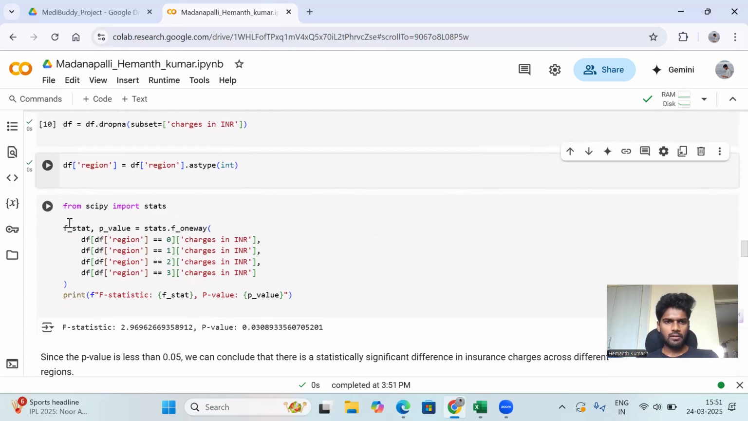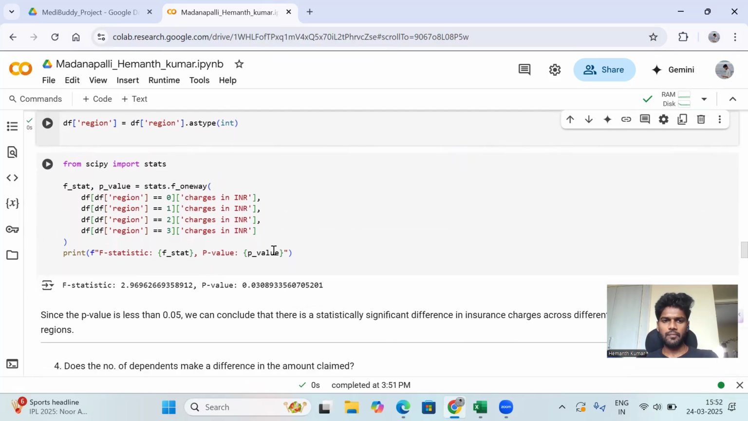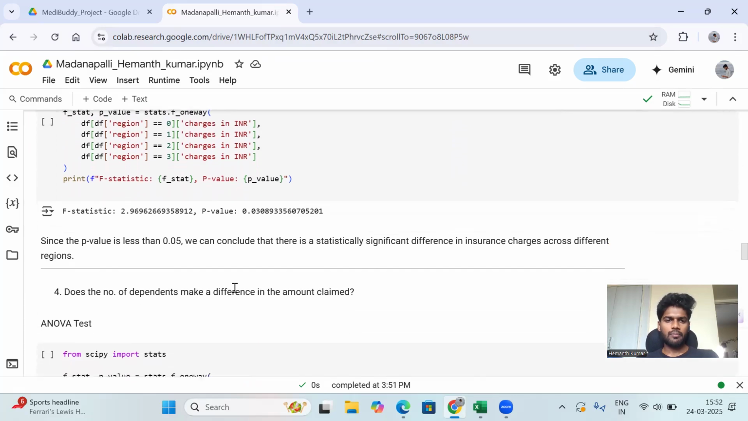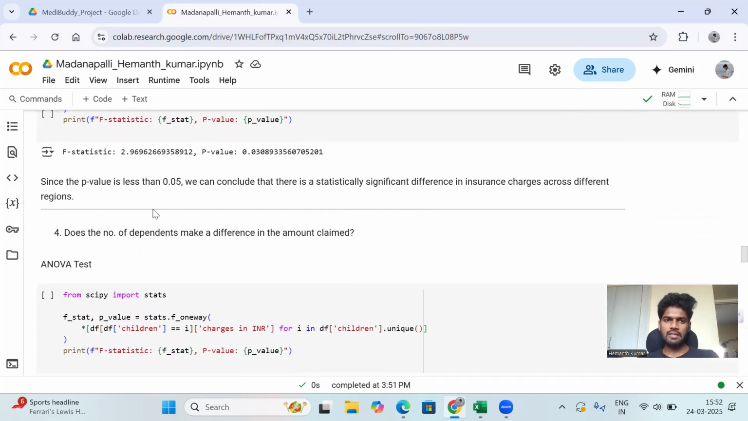Then, in the next code, we drop the dataset subset, and then look at what regions we have, then use SciPy stats, for every region. Based on those regions we find the F statistic and p-value. The F statistic value is 2 point something, and the p-value is 0.03. Since the p-value is less than 0.05, we can conclude there is a statistically significant difference in insurance charges across the different regions.